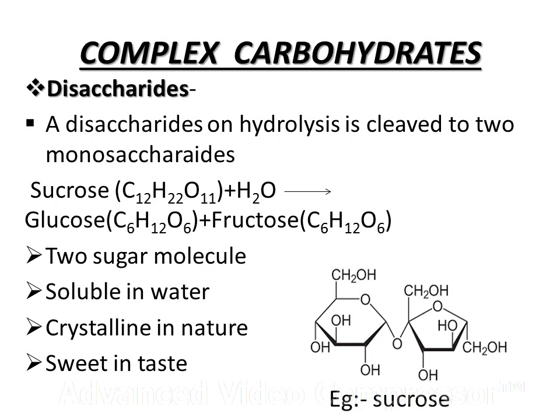So chemical formula of the sucrose is C12H22O11. So we get the product C6H12O6. Chemical formula of the fructose and glucose are also the same but they have a different functional group. So it is the two sugar molecule. Properties of the disaccharides are soluble in water, crystalline in nature and sweet in taste. It has the same properties as the monosaccharide. Example of the disaccharide is the sucrose. Sucrose consists of the two monosaccharides, glucose and fructose, linked with the 1,4 glycosidic linkage.